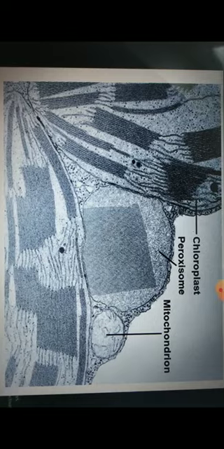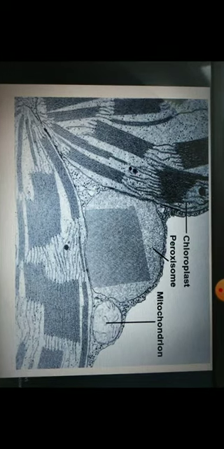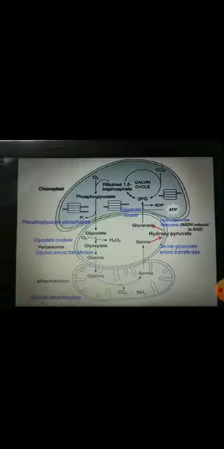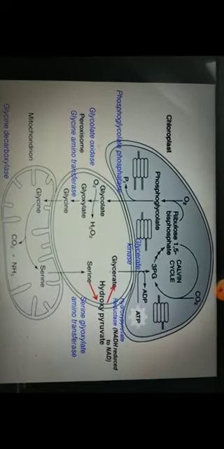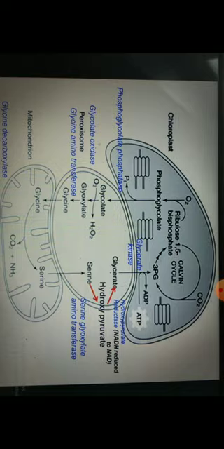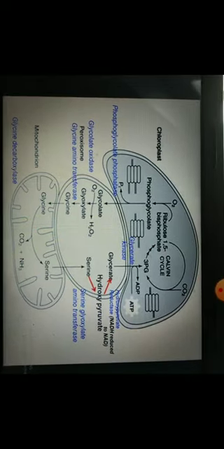These are the three organelles: chloroplast, peroxisome, and mitochondria. It is a real picture, an SEM, scanning electron micrograph of these. Here what you see: chloroplast, peroxisome, and mitochondria. These are closely associated, as I already told you. And this photorespiration takes place in these three organelles. This is the actual cycle of this photorespiration.